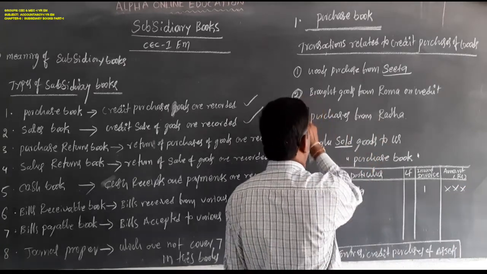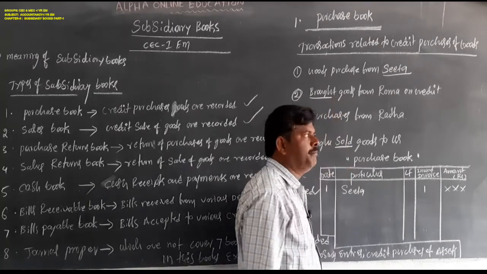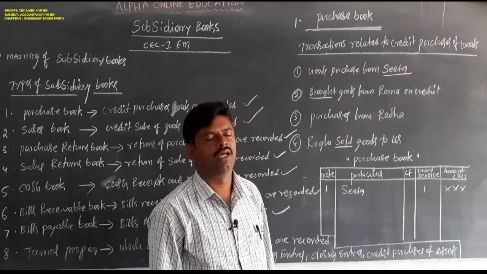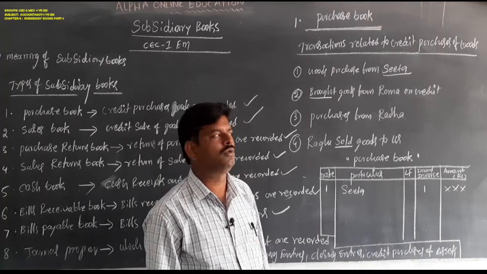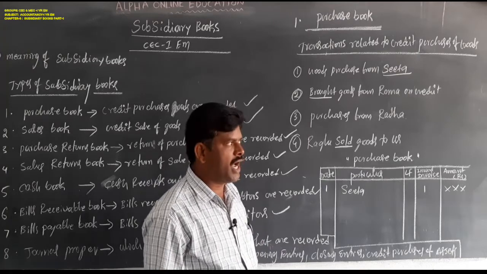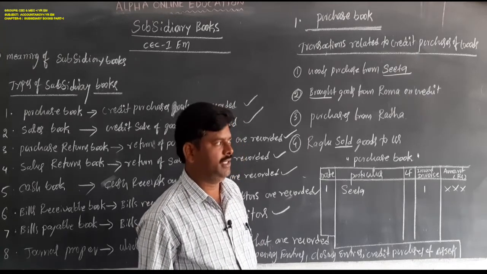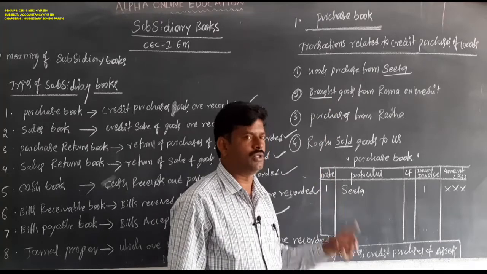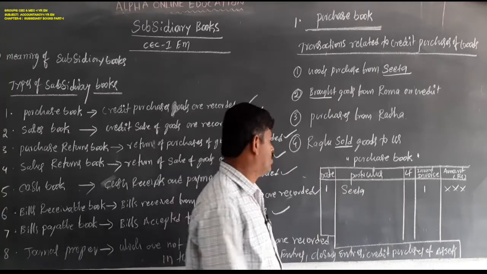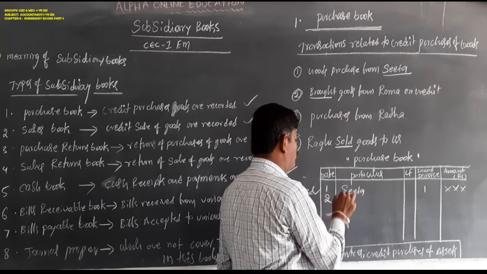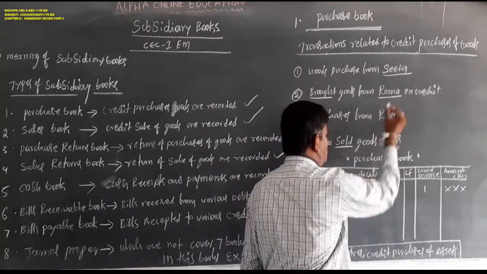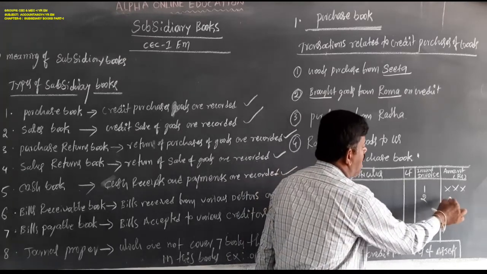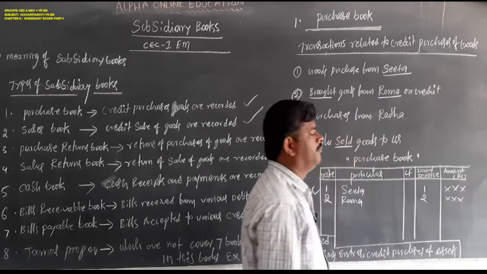And another transaction is there, bought or buy or bring, whatever it may be. These are synonyms of purchases. So bought, bring, buy, purchases, whatever it may be, that should be treated as a purchase of goods. That is also recorded in this book. Here, second one, who is the supplier name? Rama. So you have to write Rama's name, and invoice number 2, and the amount will be recorded in the amount column.